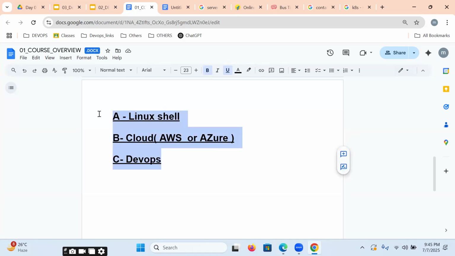Maybe somebody is chosen as a Linux administrator. Maybe they can get a job as an AWS administrator. Maybe they get a job as a DevOps engineer. Maybe they get work with only multi-cloud with Kubernetes. Maybe somebody is working only with Ansible and Linux administration. Maybe somebody is working as a complete DevOps engineer. They can choose, but the process is the same. Resume preparation, going for interviews, asking questions, everything is the same. But after landing in the project, maybe you're working on some portion, but not all.